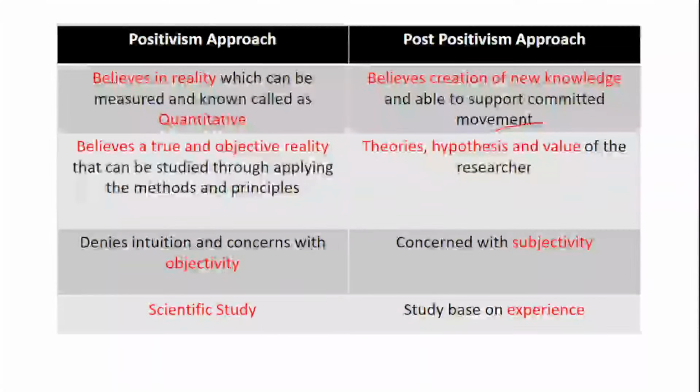Positivism talks about true objectivity and reality, whereas post-positivism is based on theories, hypotheses and values. Positivism denies intuition and is concerned with objectivity. Post-positivism is concerned with subjectivity. Positivism involves scientific study and post-positivism is based on experience.